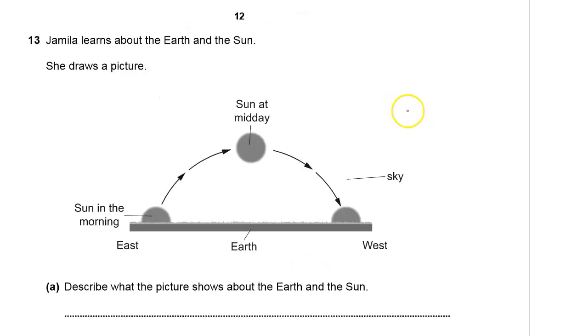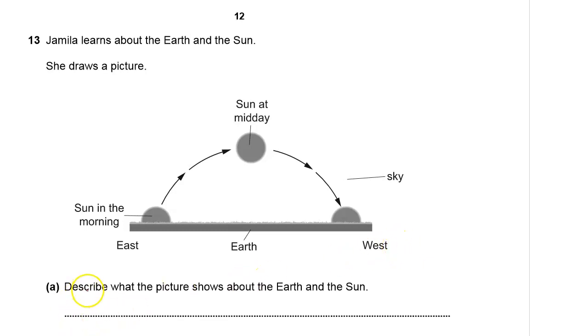Question number 13. Jamila learns about the Earth and the Moon in the solar system. Then she draws a picture, as you can see here. The sun rises in the east in the morning, it's overhead at midday, and the sun is going to set in the west.